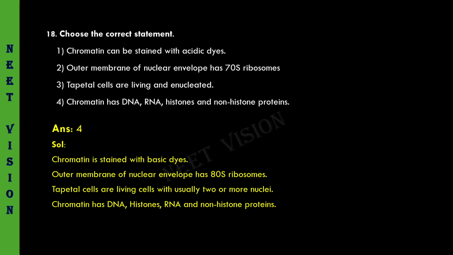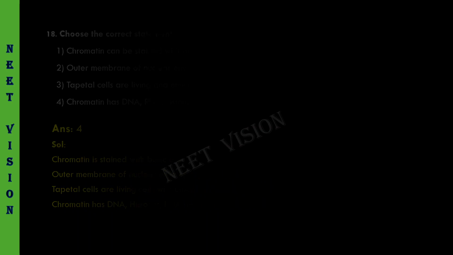Coming to the solution. Chromatin is stained with basic dyes. Outer membrane of nuclear envelope has 80S ribosomes. Tapetal cells are living cells with usually 2 or more nuclei. Chromatin has DNA, histones, RNA, and non-histone proteins. Next question.